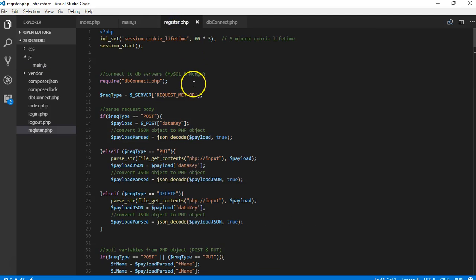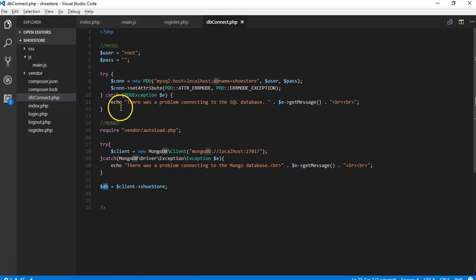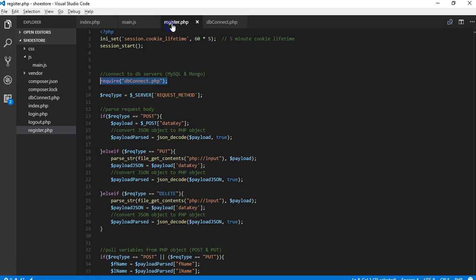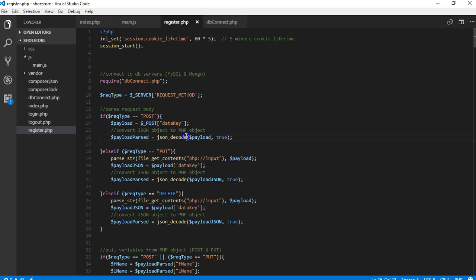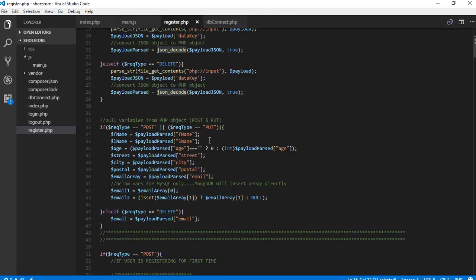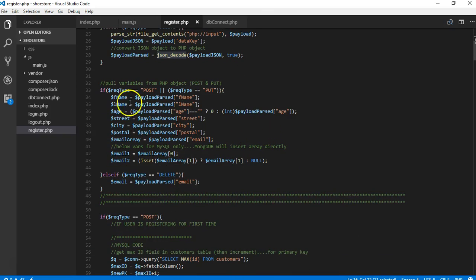On the register.php side, we required this to connect to the MySQL and Mongo databases, and then we used the POST PHP global to pull the payload that was sent, and then we used json_decode to convert it from a JSON object into a regular PHP object. Once it was in a regular PHP object, we parsed out the individual values into these variables.